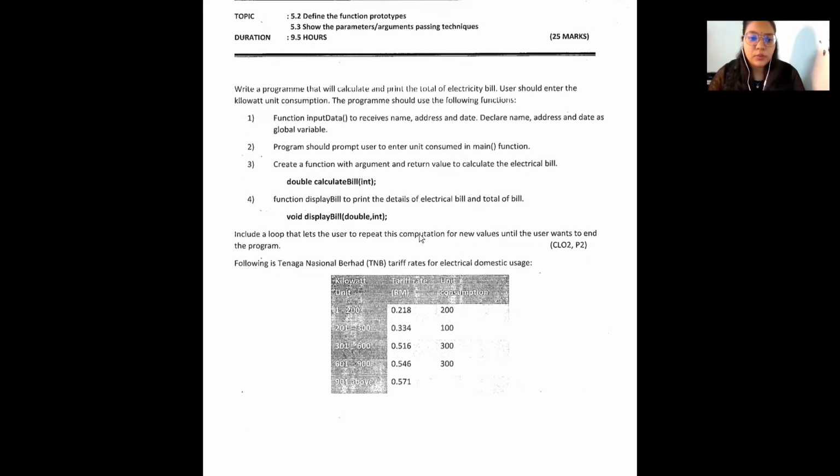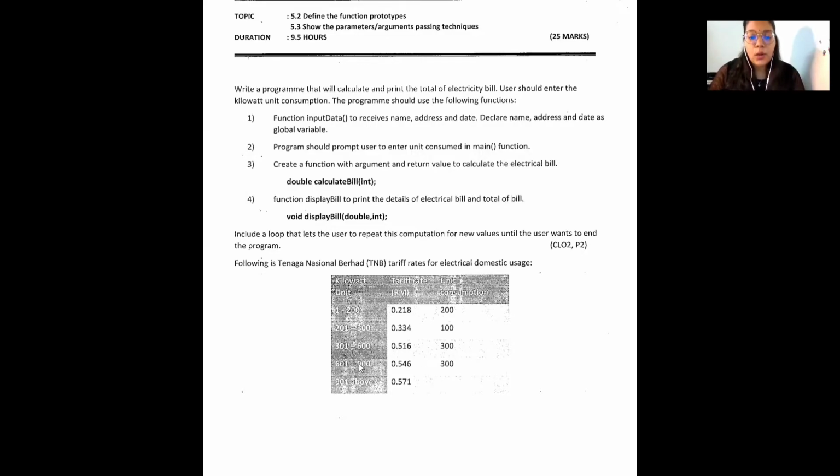They give a table following the Tenaga Nasional Berhad, TNB, tariff rate of electrical domestic usage. Kilowatt units 1 until 200, we have to multiply with 0.218 ringgit, unit consumption only 200. 201 until 300, we multiply with 0.334 ringgit Malaysia, unit consumption only 100. 301 until 600 kilowatt units, we multiply with 0.516, unit consumption 300.